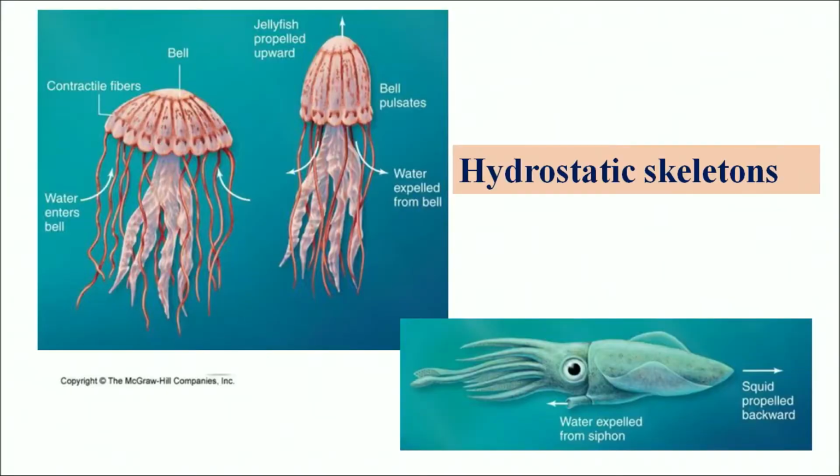The hydrostatic skeleton consists of fluid held under pressure in a closed body compartment, and it is found mostly in worms and cnidarians. It protects our body parts by cushioning them from shock, and it also gives the body shape as well as providing support for muscle action. Next is the exoskeleton.